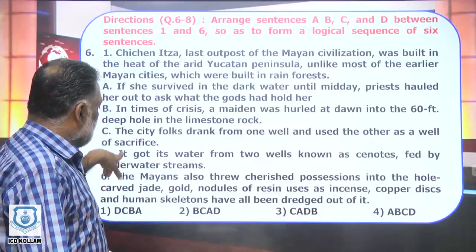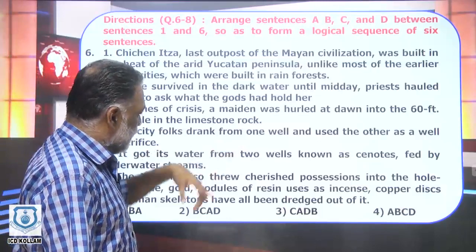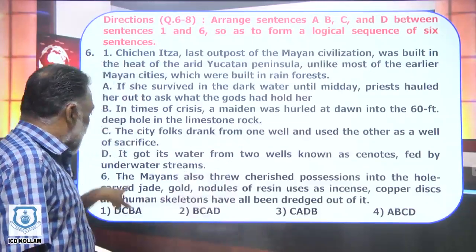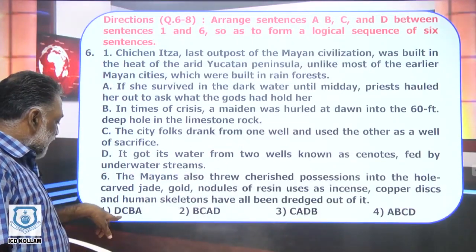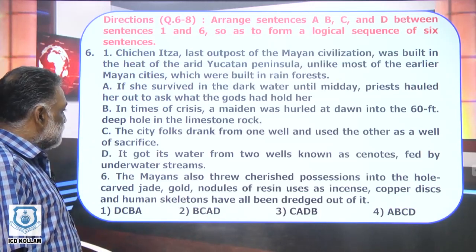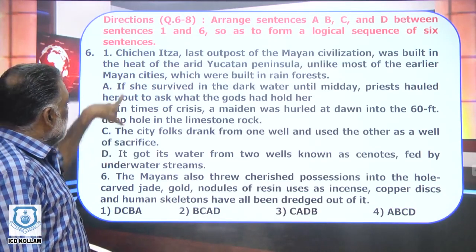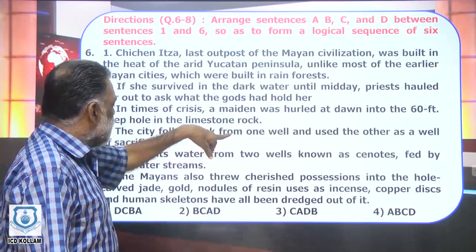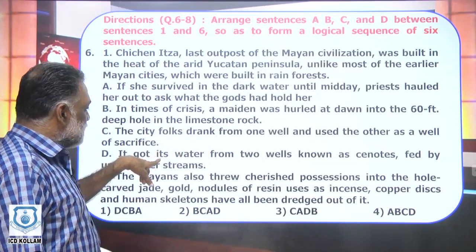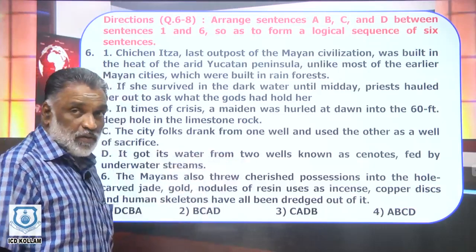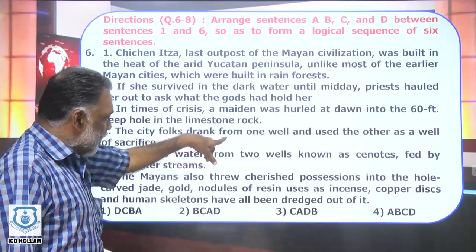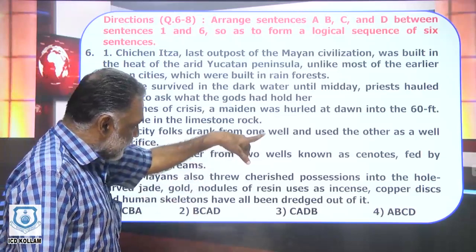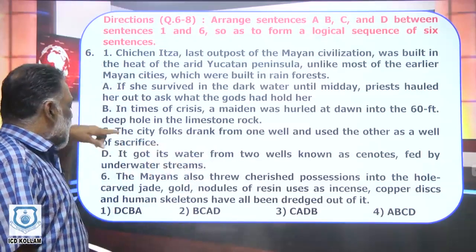So here we say it got its water from two wells known as cenotes fed by underwater streams. Now the second is C. Look at C. The city means Chichen Itza drank from one well. What was the previous sentence? There were two wells. So what follows it? They drank from one well and used the other well as a well of sacrifice.